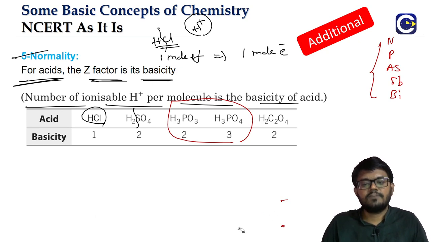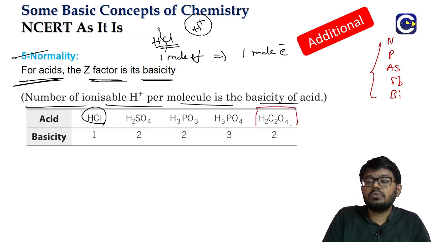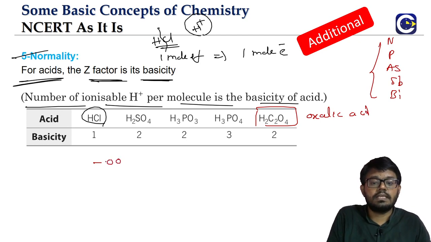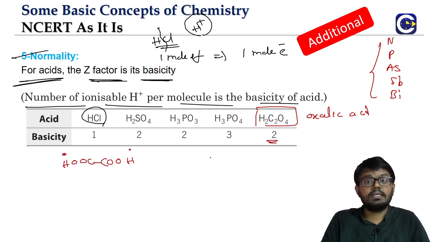Phosphoric acid, phosphorus acid, and in fact H2SO4 also we call an oxo acid. The last one, look at this formula, H2C2O4. You know what it is called? It is called oxalic acid. Written this way it might not be very clear, so this is actually oxalic acid, COOH. Both these hydrogens can come out as H plus ion. It's dibasic.